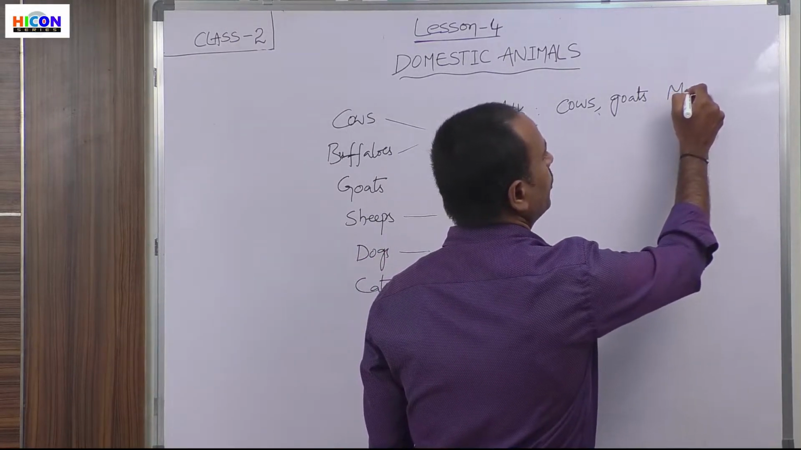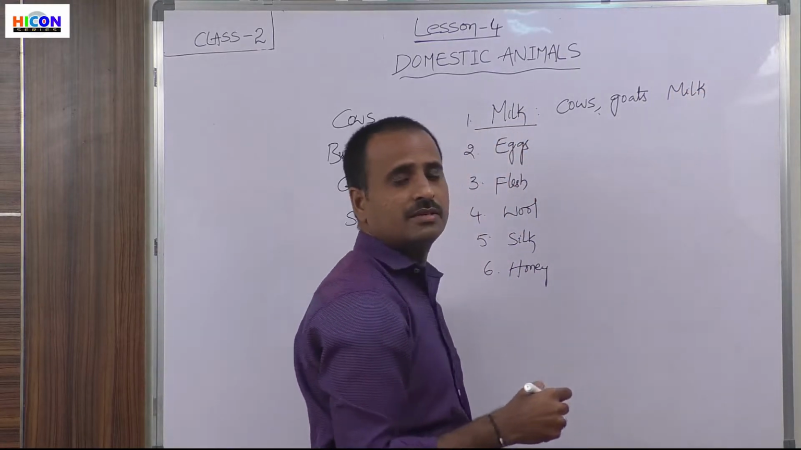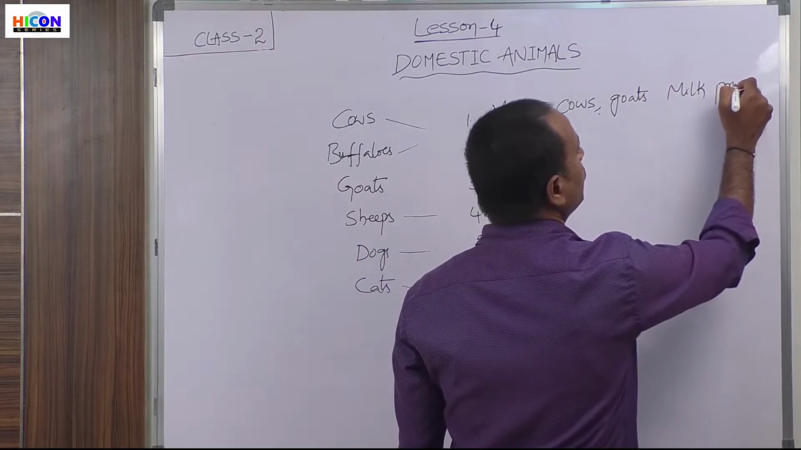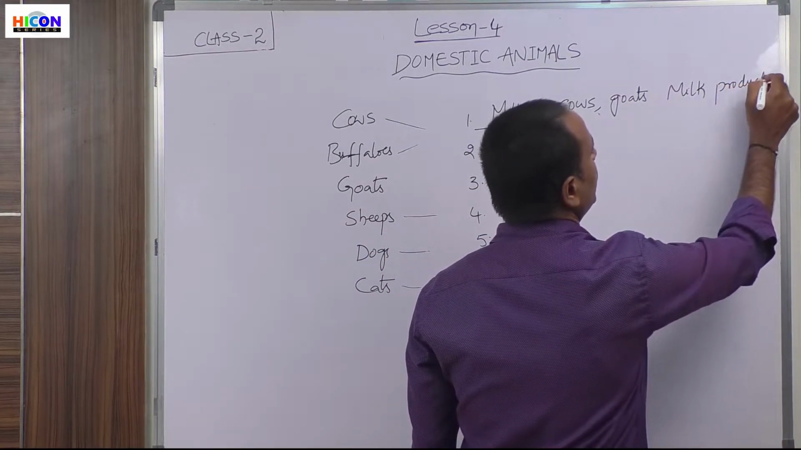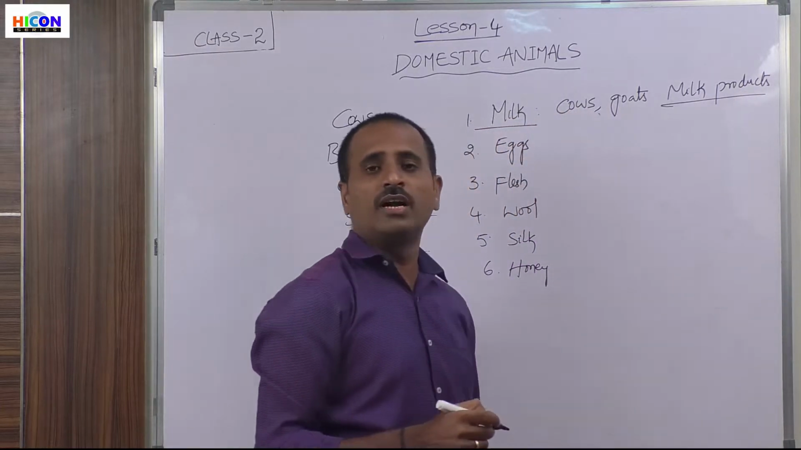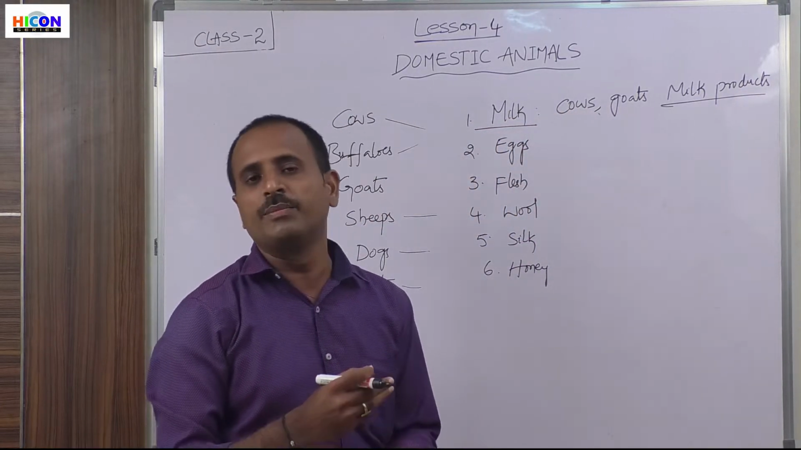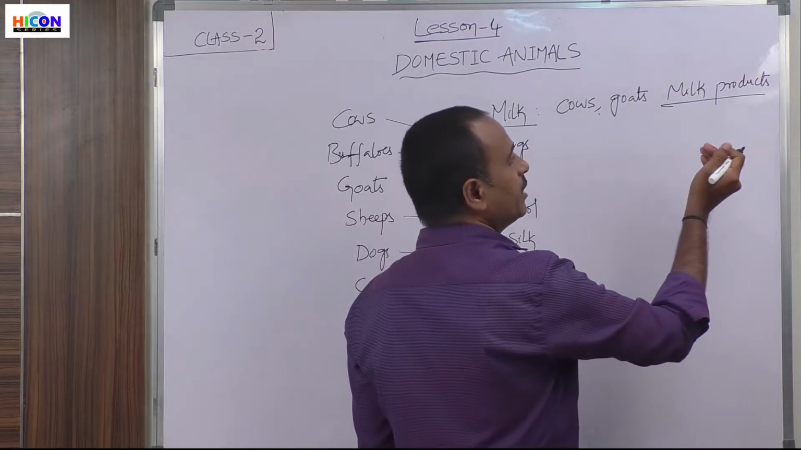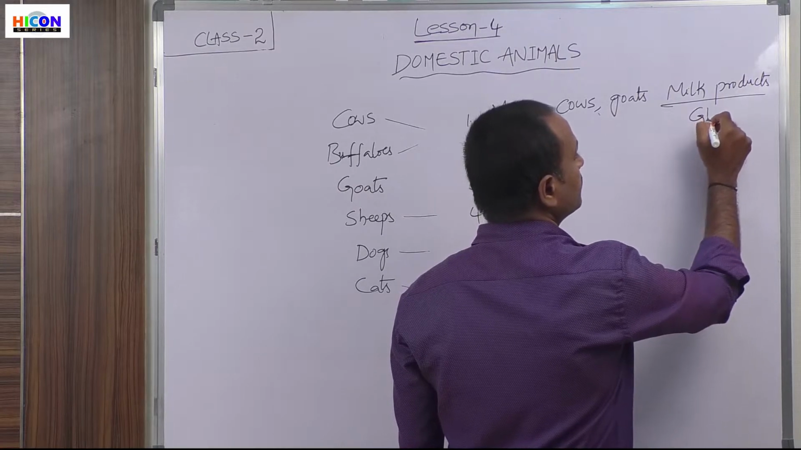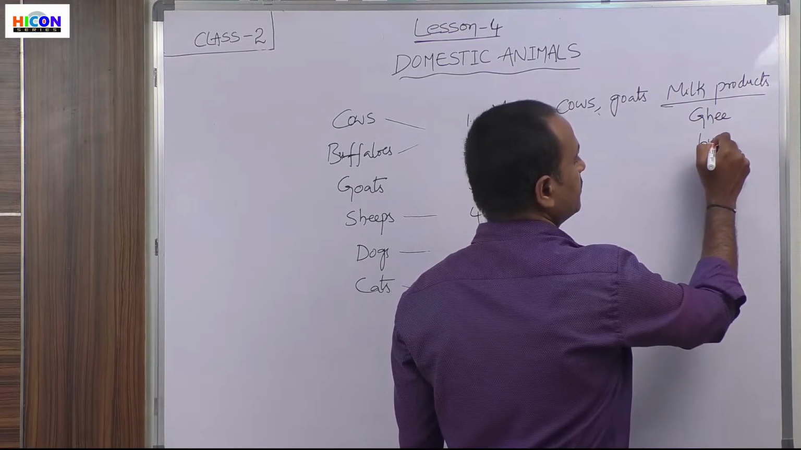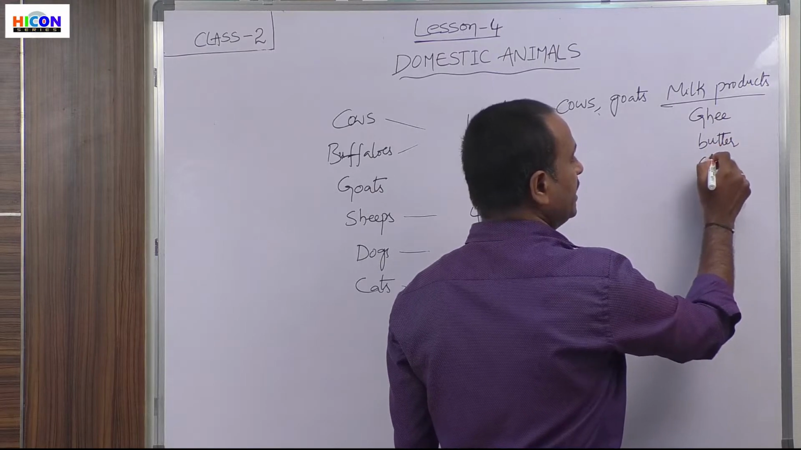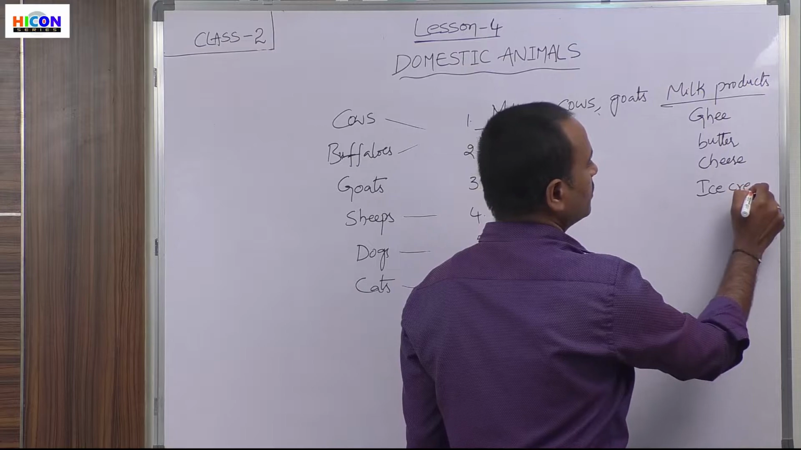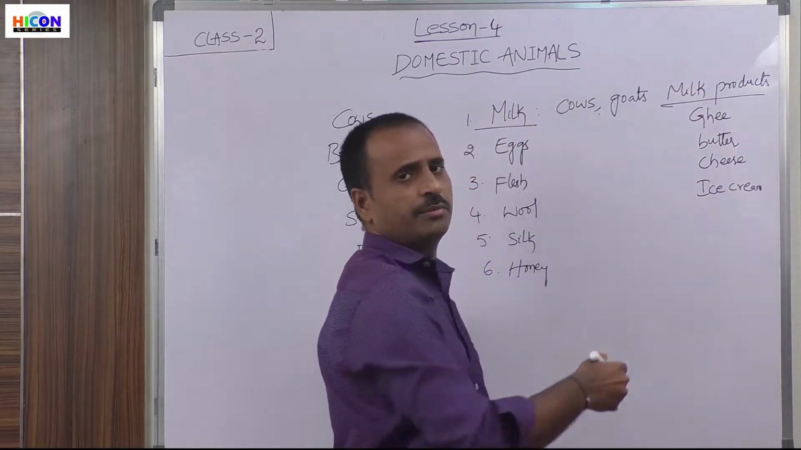So what are the milk products? The things which are obtained from milk are called milk products. What can we obtain from milk? What different objects can be obtained from milk? We can prepare ghee, butter, cheese, ice cream, etc. So children, these are the different milk products.